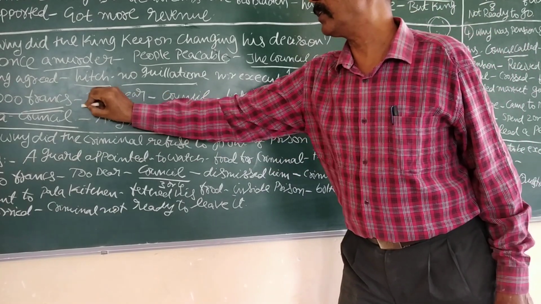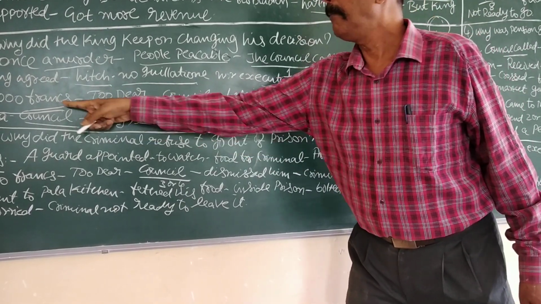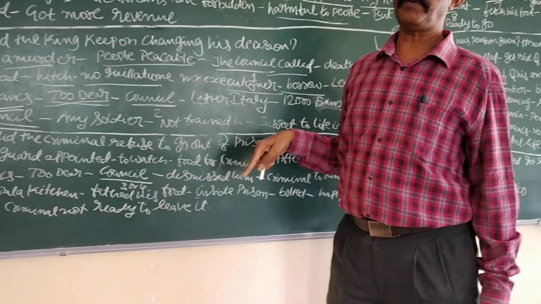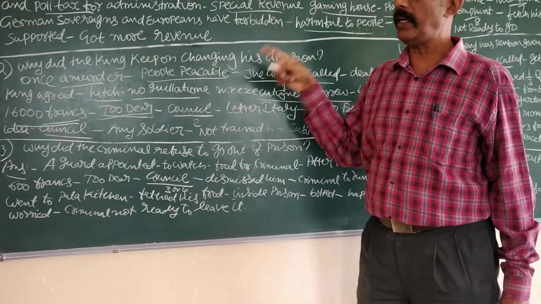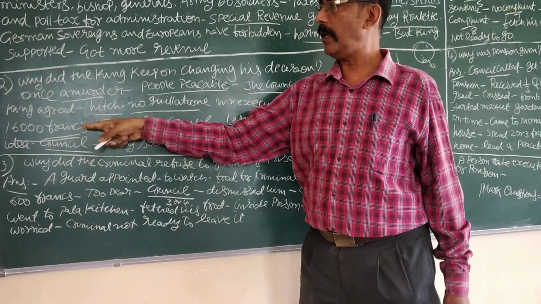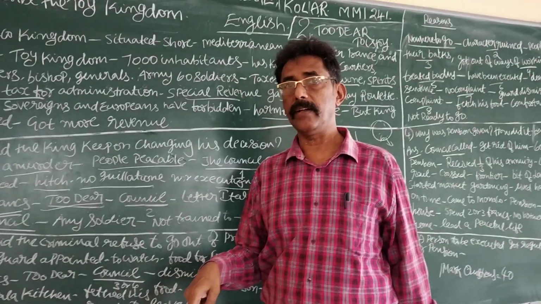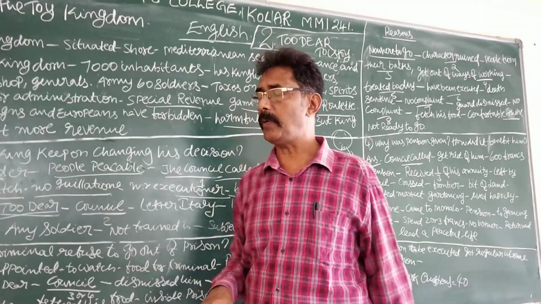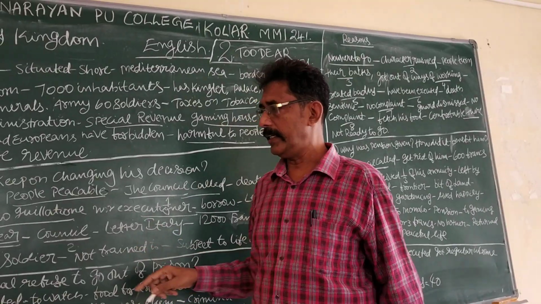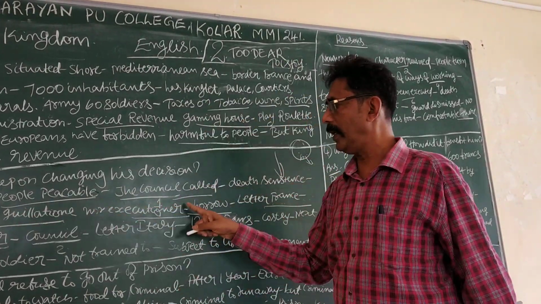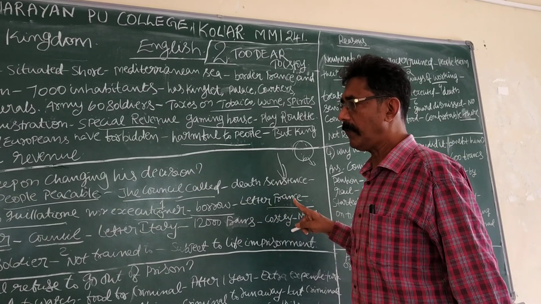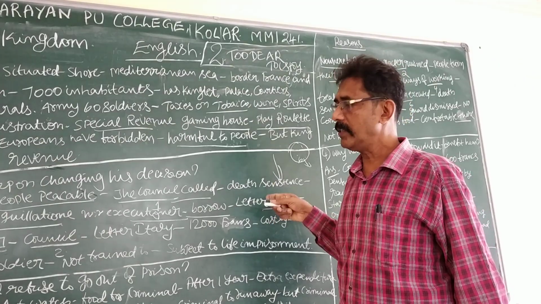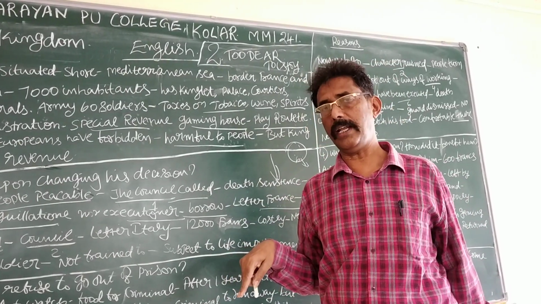But the king decided, he could understand, paying 16,000 francs is too costly. Why? What is the population of the kingdom? 7,000. Then what happened? People would have to pay more than 2 francs per head. That means again people would become angry and they would surely fight. It is why the king was scared indeed. He decided not to borrow this machine from the French government. Why? The French government was a republican government, means elected by the people.